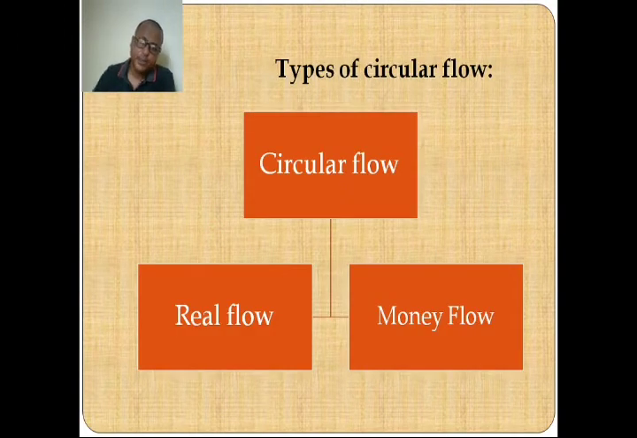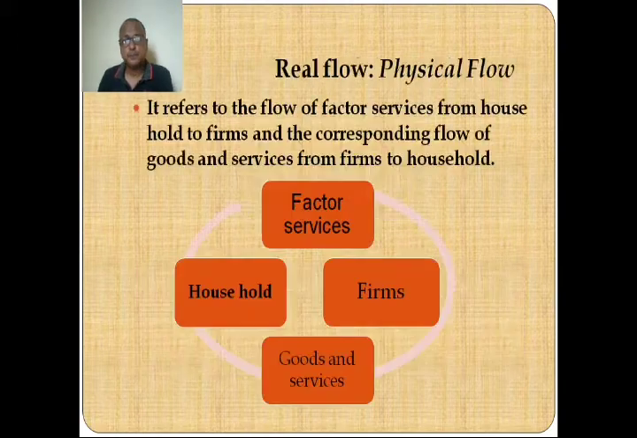Now let us come to types of circular flow. Circular flow can be of two types: real flow and money flow. Let us look into these one by one. First, real flow. Real flow refers to the flow of factor services from household to the firms, and the corresponding flow of goods and services from the firms to the household. That means the firms sell goods and services to the household, and the household gives factors of production to the firms, and this is the real flow in the economy.